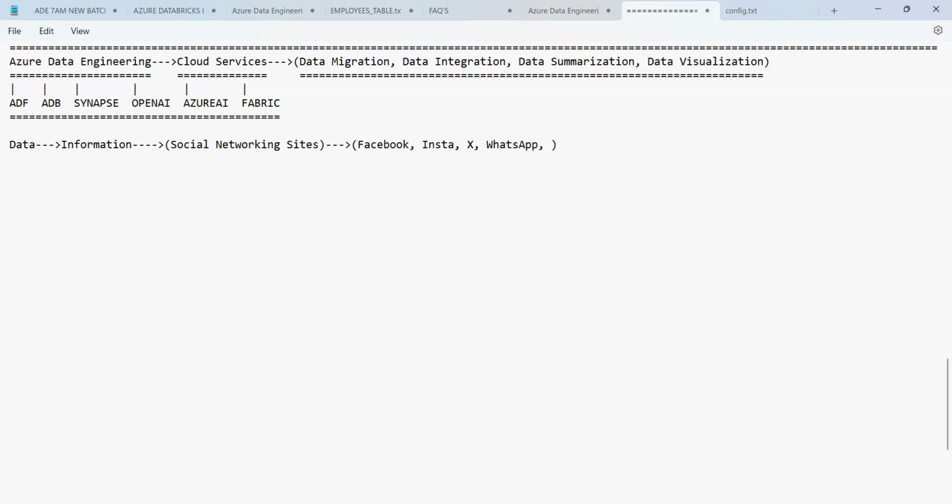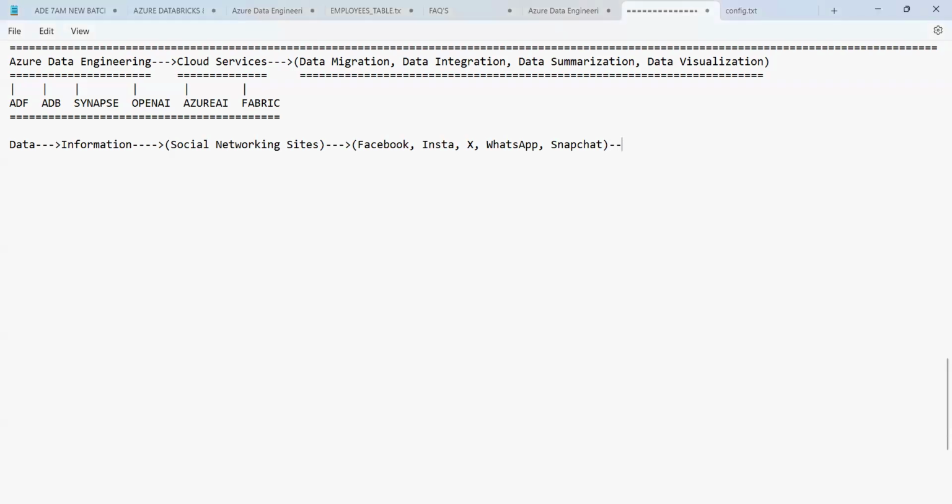WhatsApp is there. And then what is the next thing you have, guys? Many things are there. Insta, X, WhatsApp, Snapchat. Okay, guys, so these are all the things we have. That is called as what? All are nothing but social networking sites, from where we can get the data.